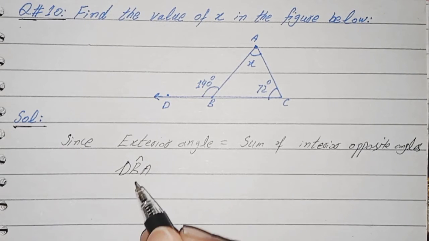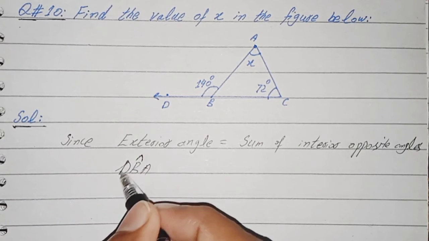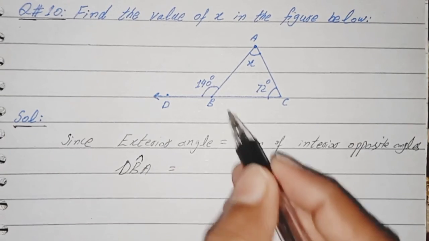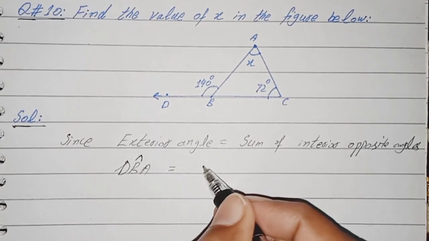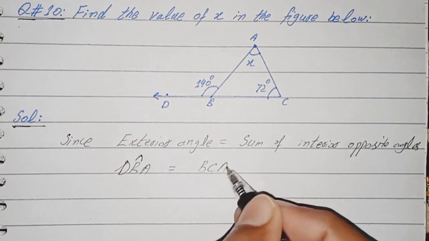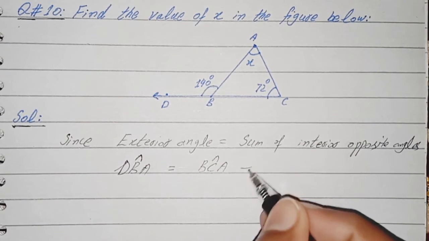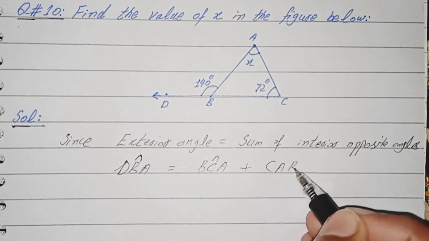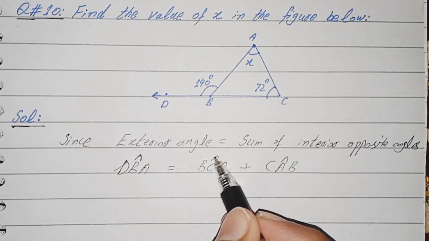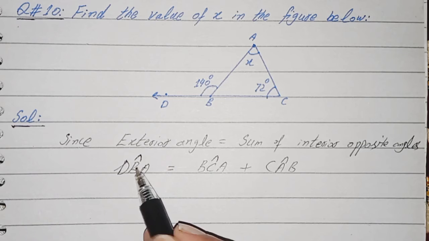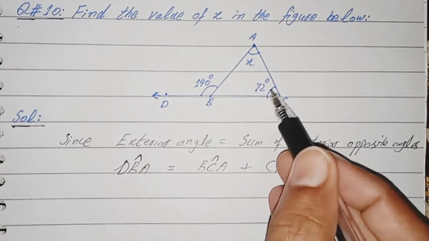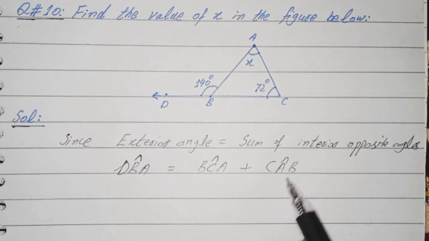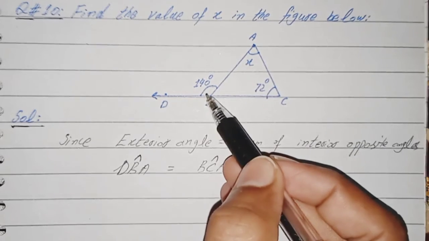The cap is showing the angle. DBA will be equal to BCA plus CAB. The cap is showing that the angle is lying there. For example, this angle is lying on B, and this angle is lying on C, and this angle is lying on A. So when we add these two angles, that will be equal to this one.